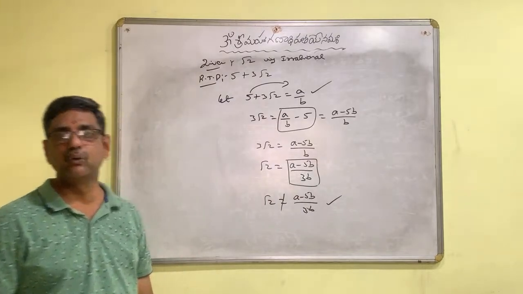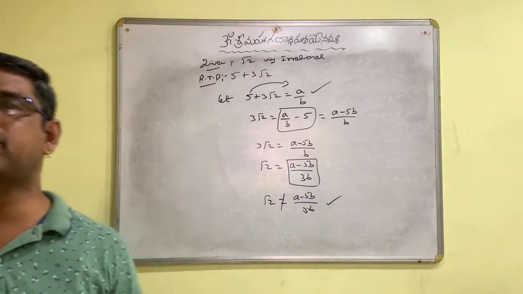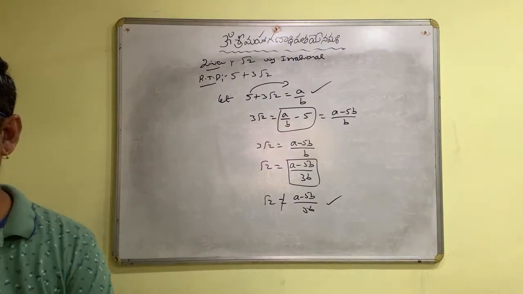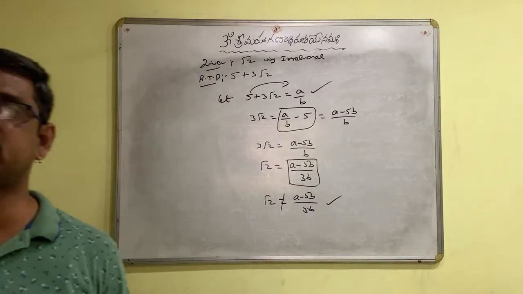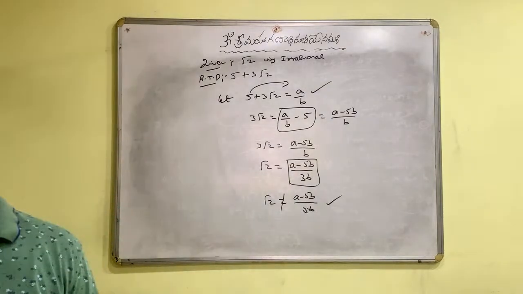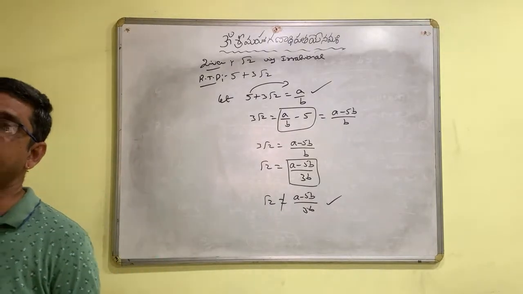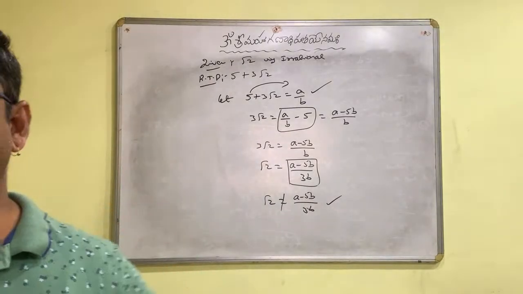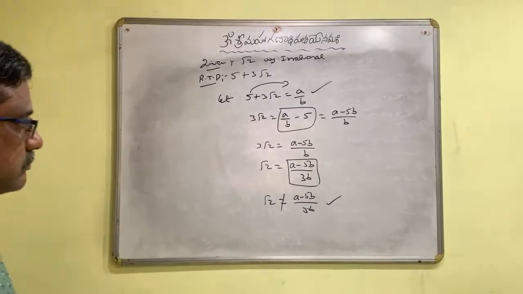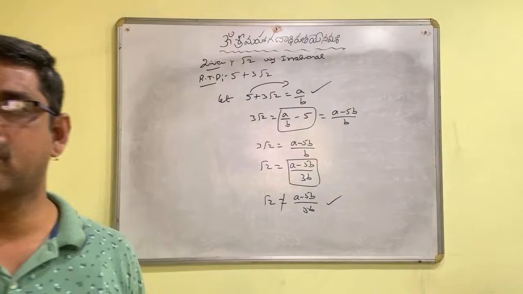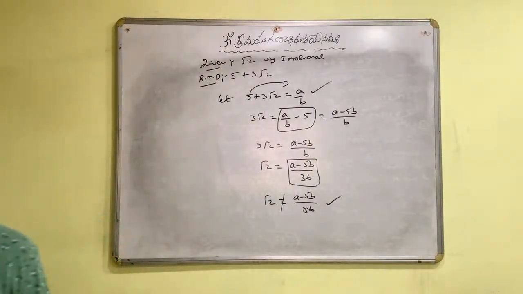Assuming 5 plus 3 root 2 as rational is wrong. So it is not a rational number, it is an irrational. Understood, children?